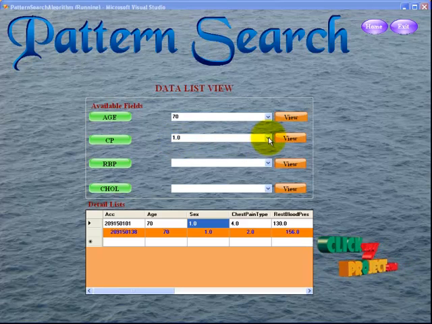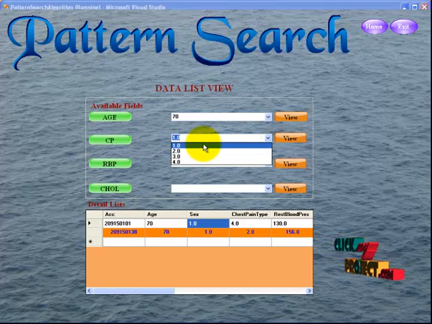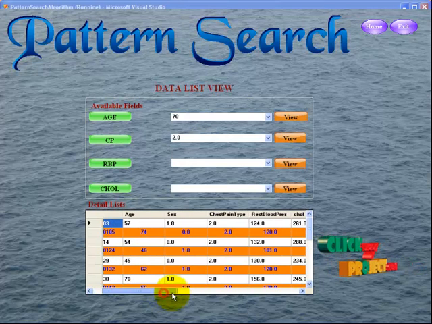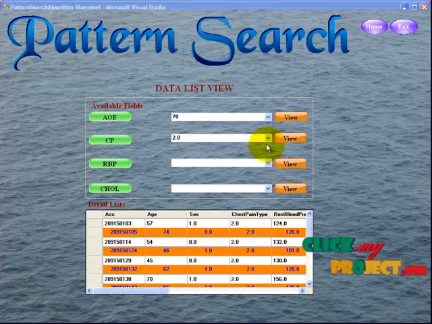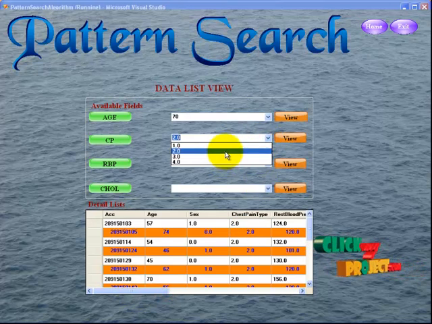Next one is CP, the chest pain. I click the chest pain. Chest pain contains the 4 types. We have explained the 4 types for the chart. This is chest pain type 2, and the patients are listed in the data grid. So another example for chest pain is 4 or 1.